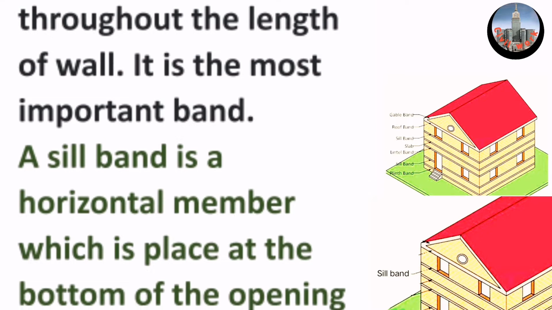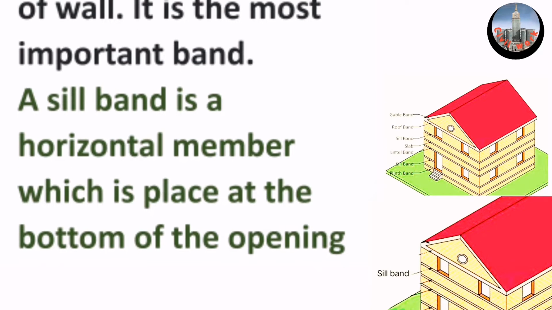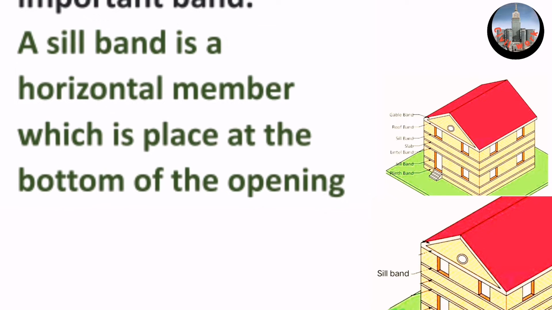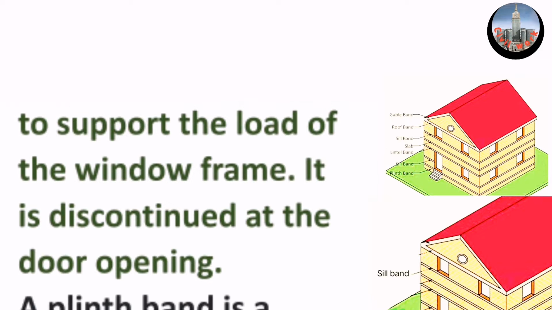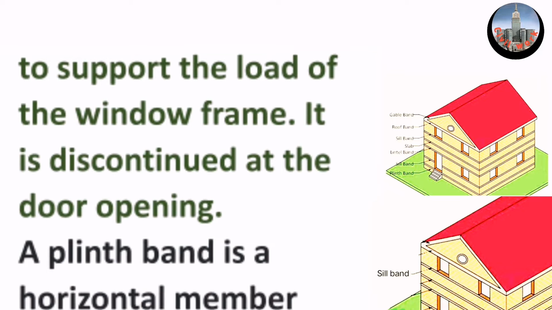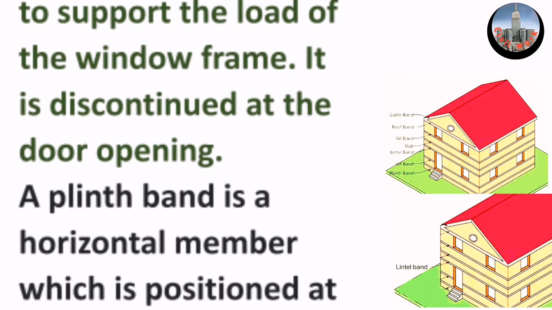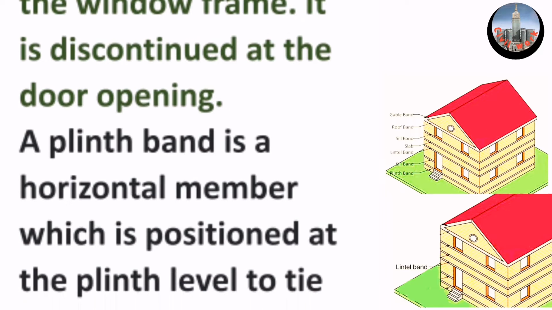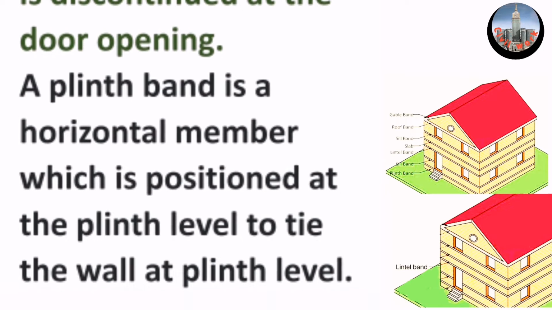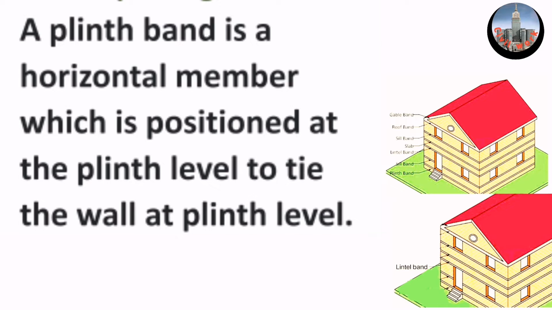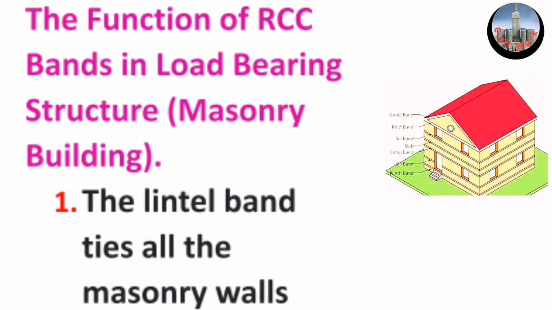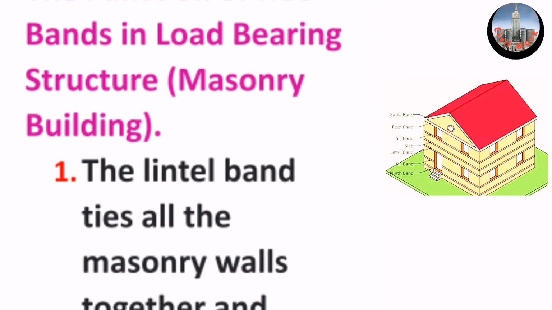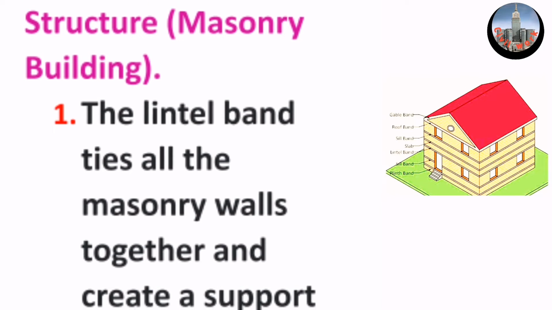A sill band is a horizontal member which is placed at the bottom of the opening to support the load of the window frame. It is discontinued at the door opening. A plinth band is a horizontal member which is positioned at the plinth level to tie the wall at plinth level. The function of RCC bands in load-bearing structure, masonry building.